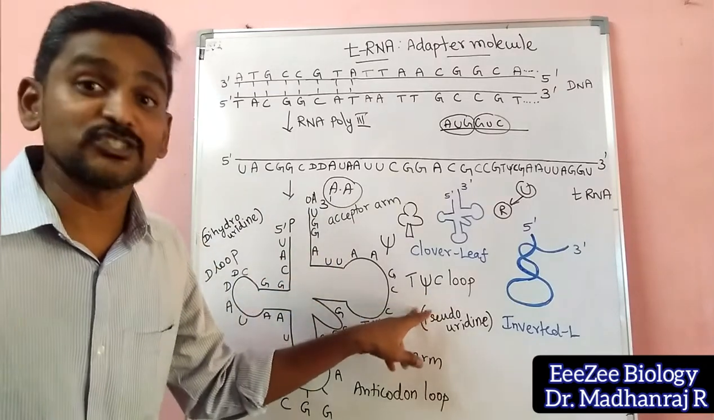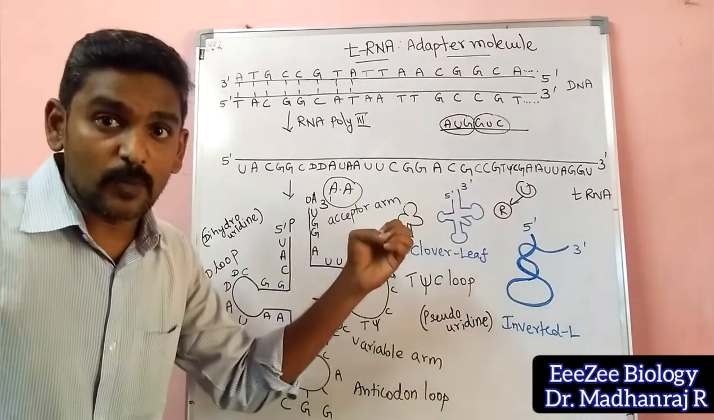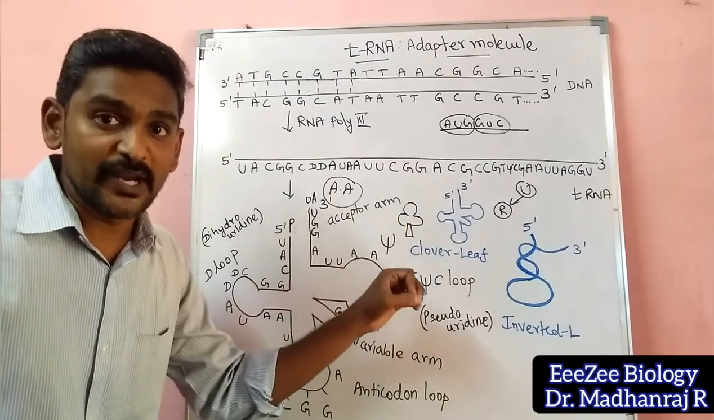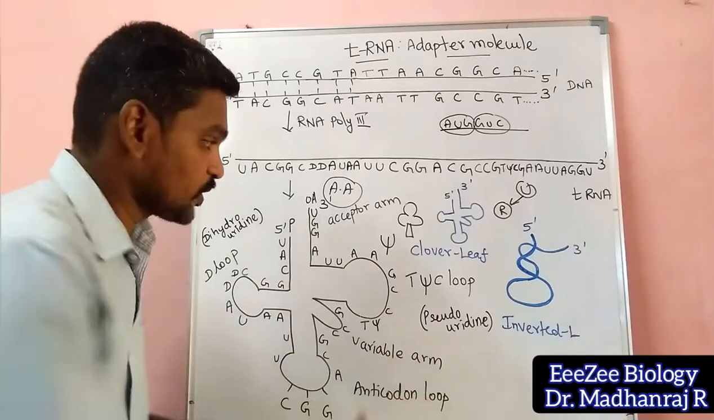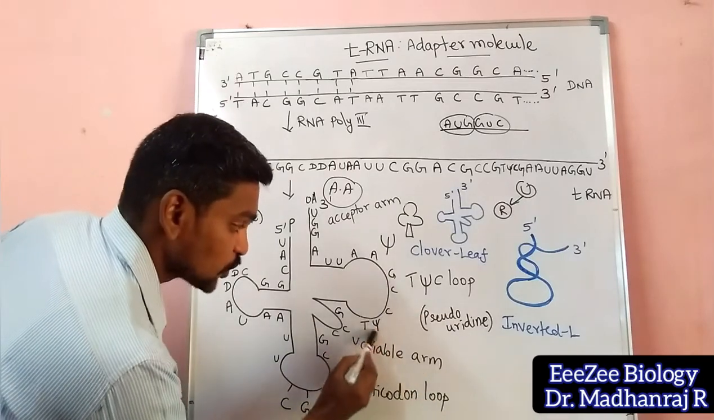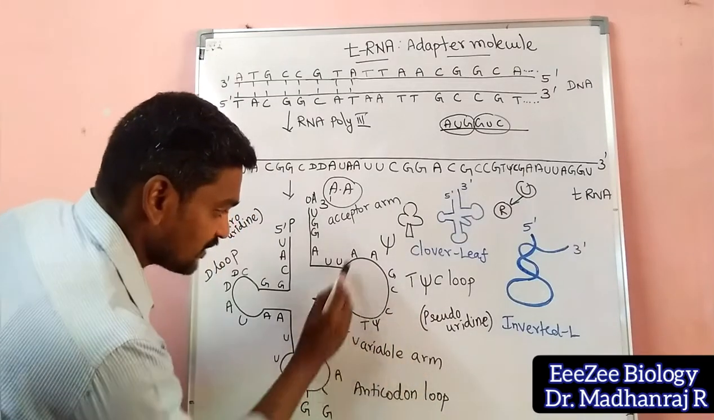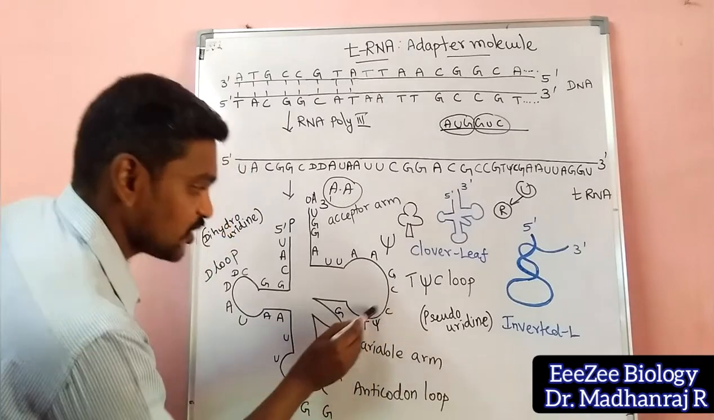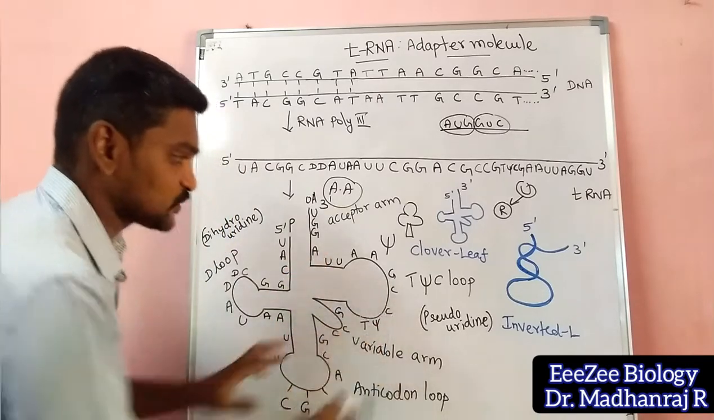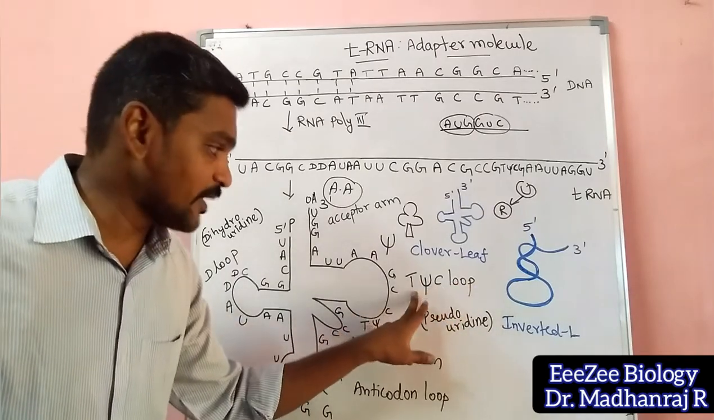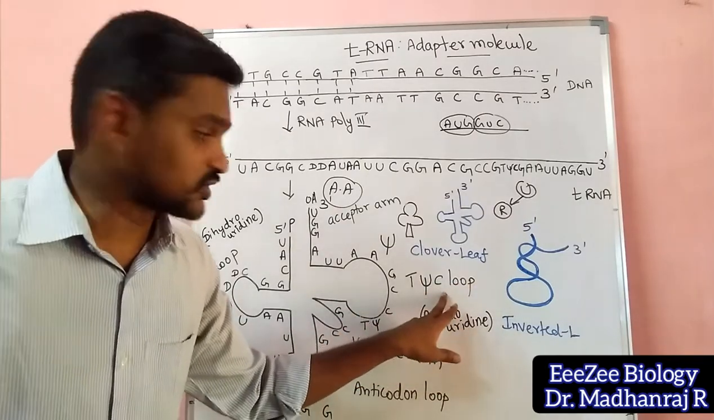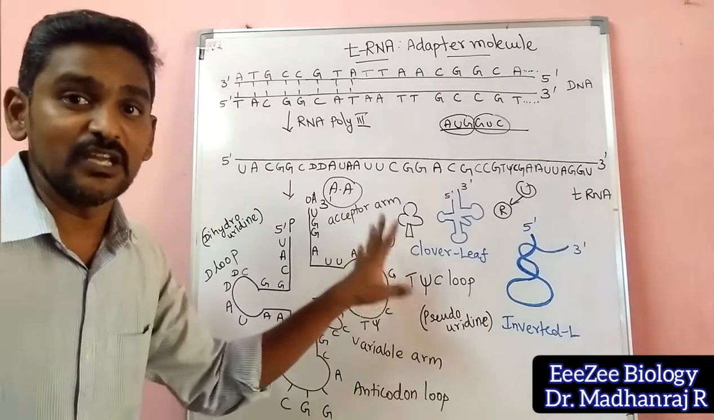So only it is called pseudouridine. Carbon-carbon bonding. It is not original uridine. It is like an isomer of uridine. So this denotes the pseudouridine and cytosine. In this form you can find this will always be there. So it is called what? TUC loop. TUC means what? Thymine, pseudouridine and cytosine. So that loop is called the TUC loop.